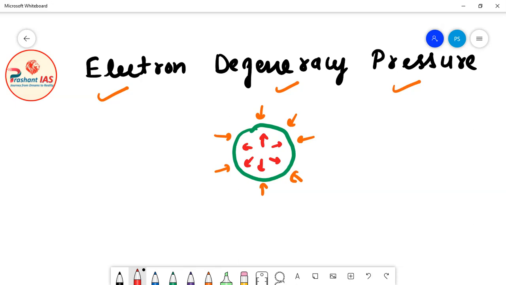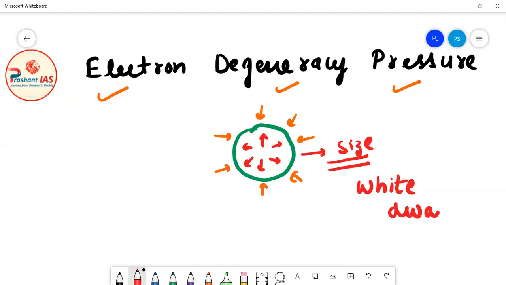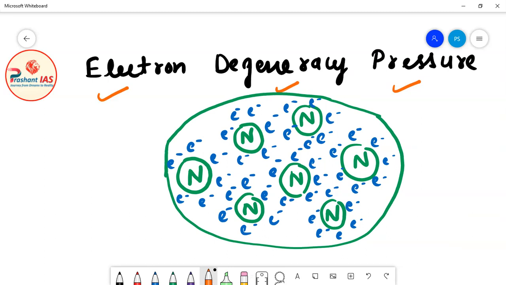It stops the gravitational force from further contracting the core, and then the size of the core becomes stable, and this stage of the star is known as white dwarf.